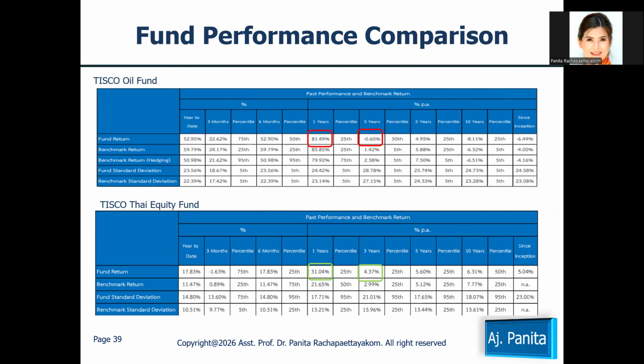You can notice that for the 1 year, the Thai equity fund can provide you 31%. At the same time, the Tisco Oil Fund can provide the investor 81%.